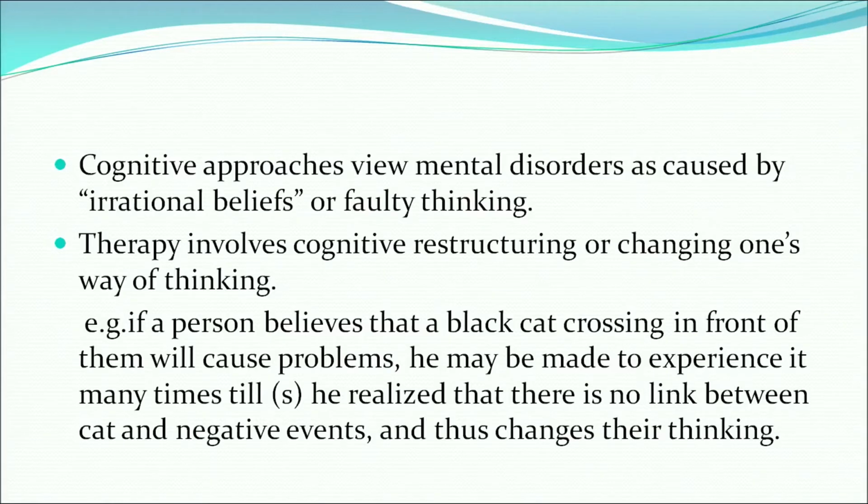For example, if a person has a superstition that if a black cat crosses in front of them, then it will cause problems, then the person may be asked to experience it as many times as he or she can, until the person realizes that there is no such link between the cat and the negative events, and thus it changes their thinking. Basically, this approach is trying to modify the thought process of the individual. The maladaptive thought processes are restructured to the adaptive ones.